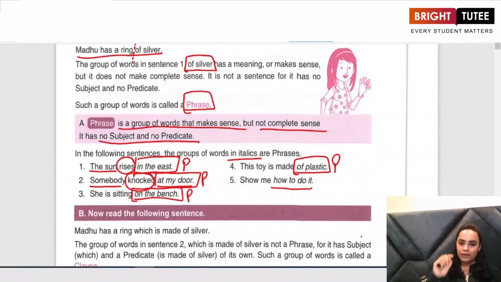So what have we learned? Those groups of words which, although they make sense, do not make complete sense and do not come with a subject or a predicate, are known as phrases. On the other hand, what is a sentence? A sentence is a complete statement with a subject, verb as well as a predicate.